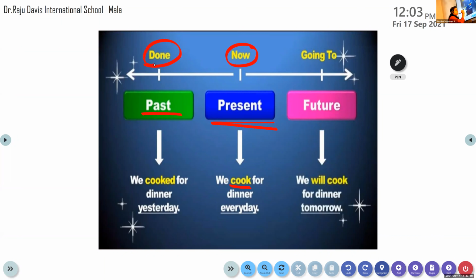Now we are able to identify the verb and also know that the verb is in the past tense form. Why? Because when we add d or ed to the verb, it tells us that the verb is in the past tense form. Clear to all of you?